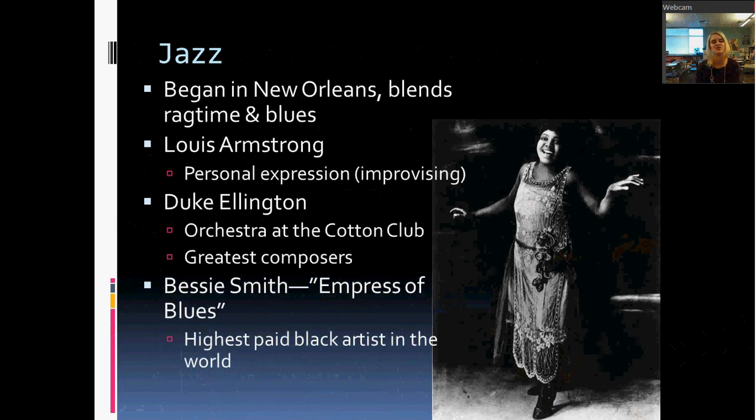The last one that I have here is Bessie Smith. So this is a photograph of Bessie Smith here. She gets the nickname the Empress of the Blues. She had a very sultry, deep voice that was very popular for both whites and blacks in the period. And she actually becomes one of the highest paid musicians in the world, especially black musicians, but even of white musicians as well. And jazz really becomes popular in all parts of communities, like I said, both white and black communities.